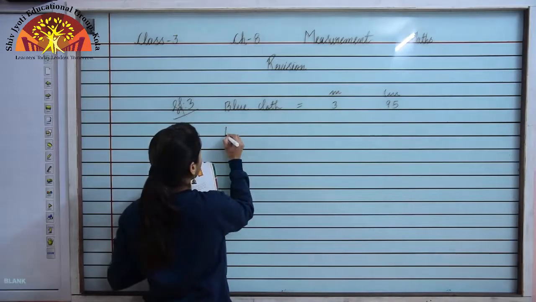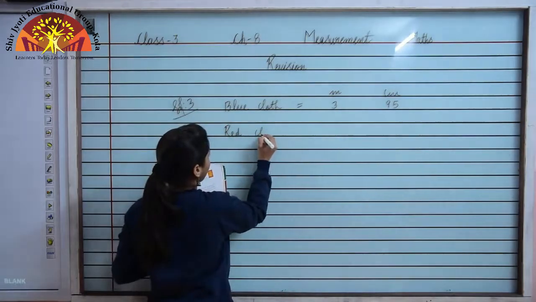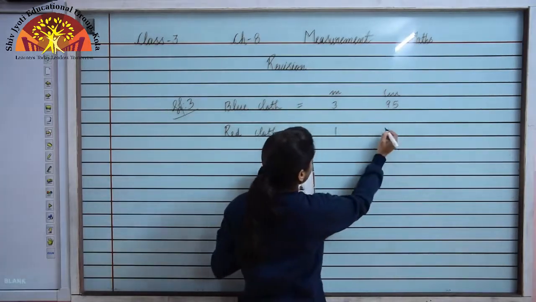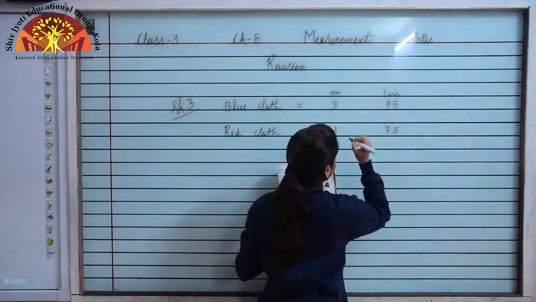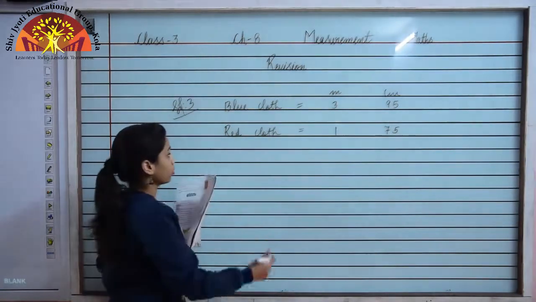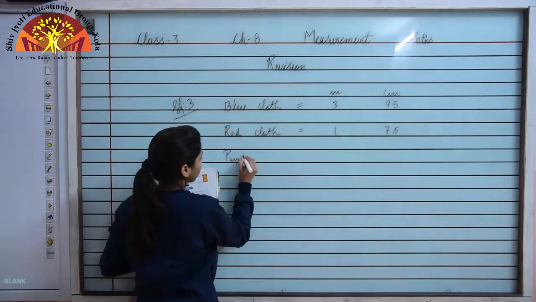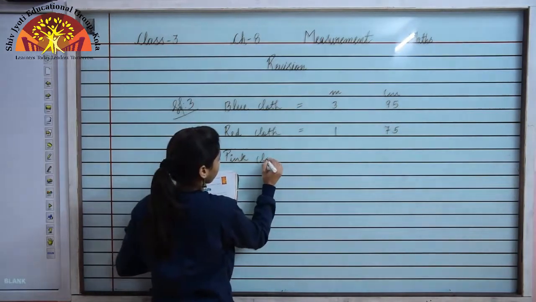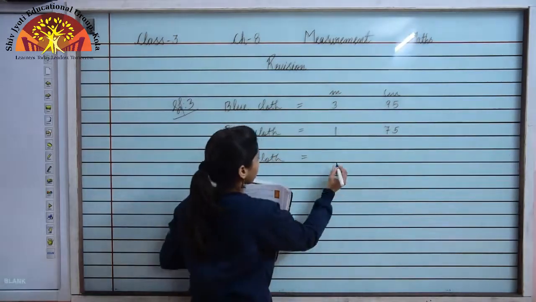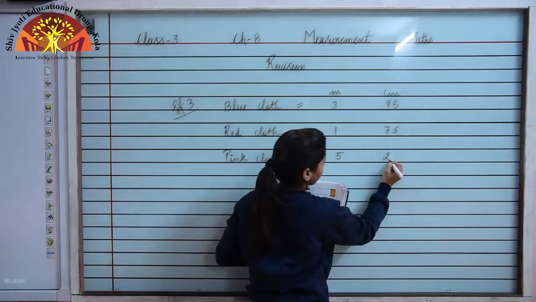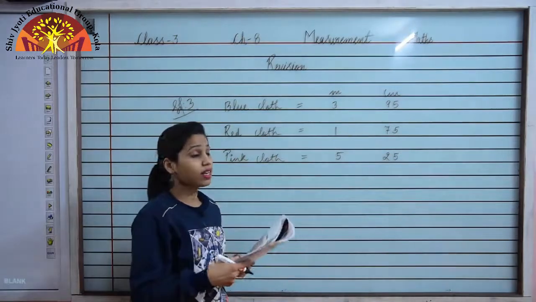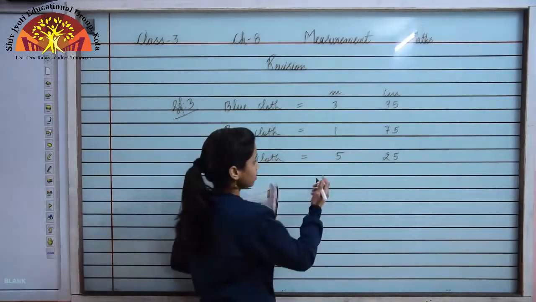So we will write in the next line red cloth, and it is 1 meter 75 centimeter. Now the last one, we are given the length of pink cloth. So I will write pink cloth, and the length given is 5 meter 25 centimeter. Now in this question we have to find the total length, so we will do the addition of the lengths given.